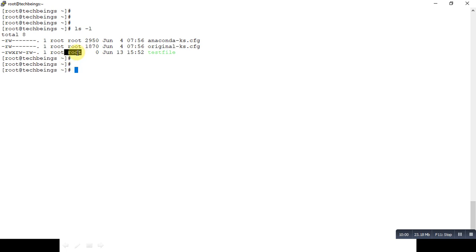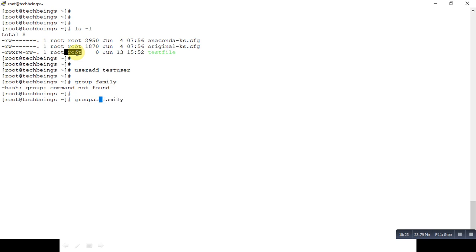Before changing, I will have to create the user and the group. So I'll create a user first with useradd testuser, and I'll also create a group. I'll create a group as family group, that is the command is groupadd family1. Okay, so I have created this group, that is family1.